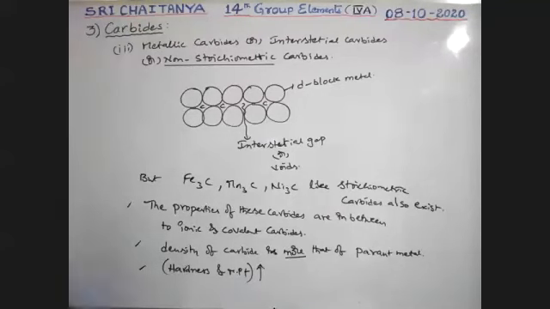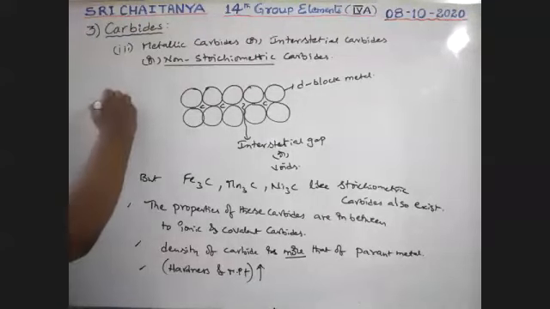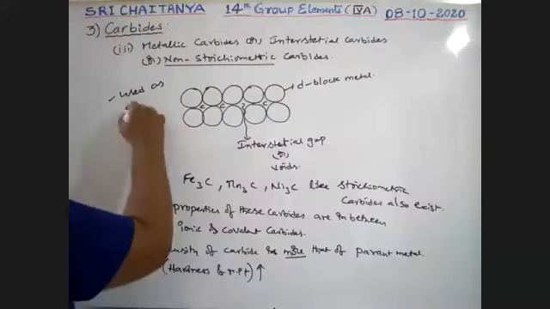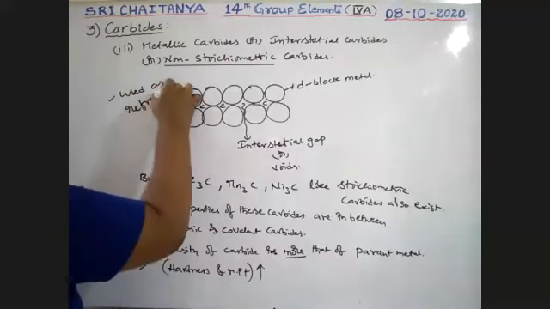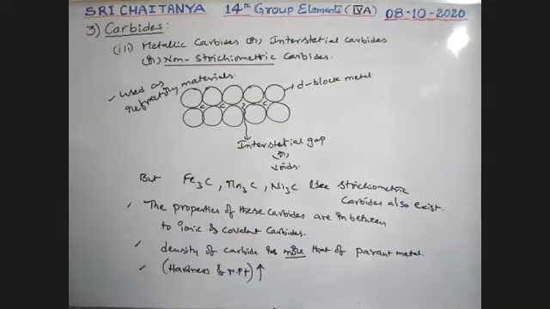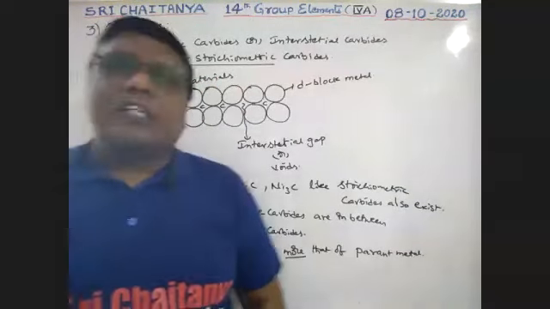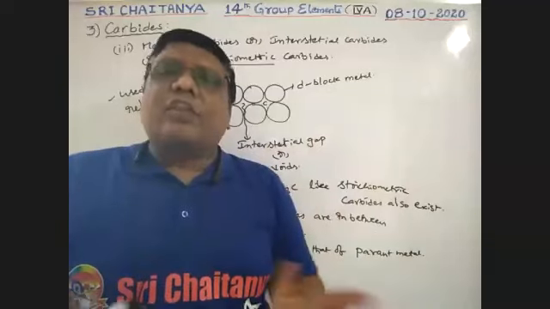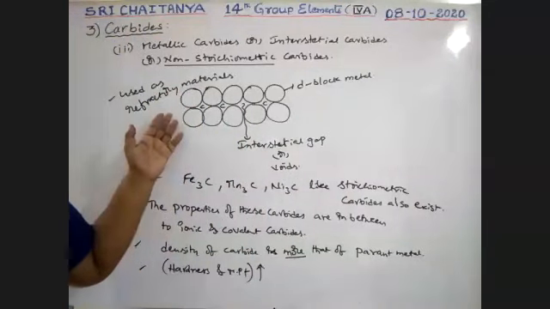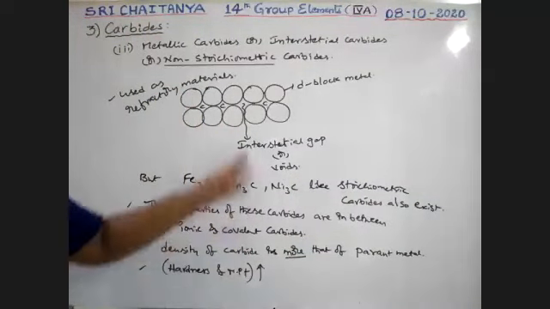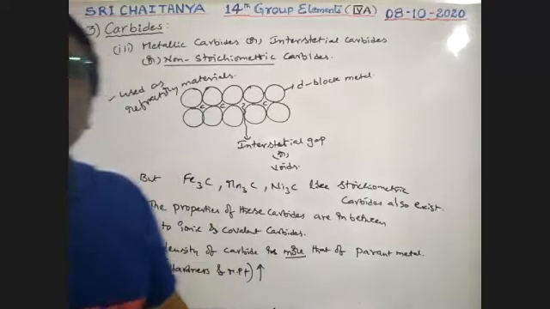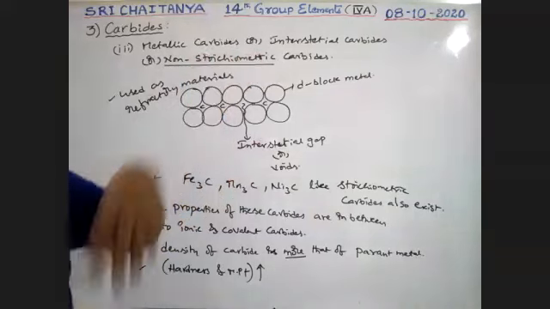So these carbides are generally used as refractory materials. Refractory material means used to construct furnace walls. Those refractory materials are constructed from this type of carbides. So that is about interstitial carbides, or non-stoichiometric carbides.